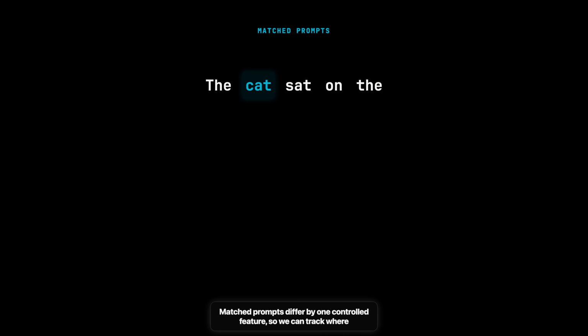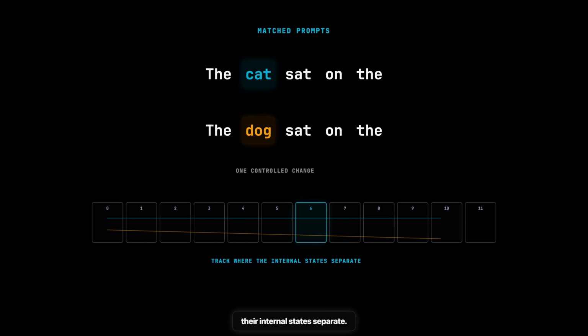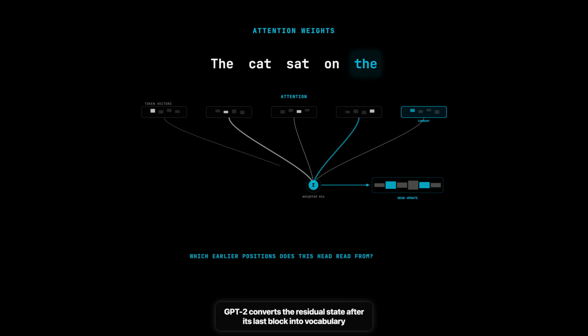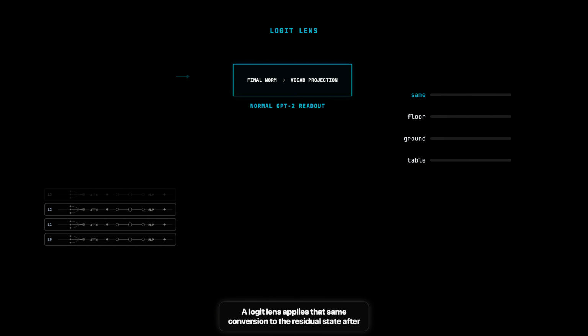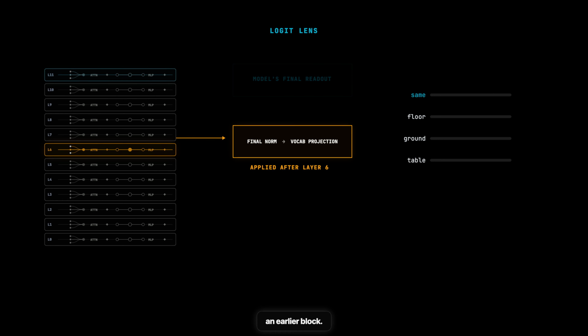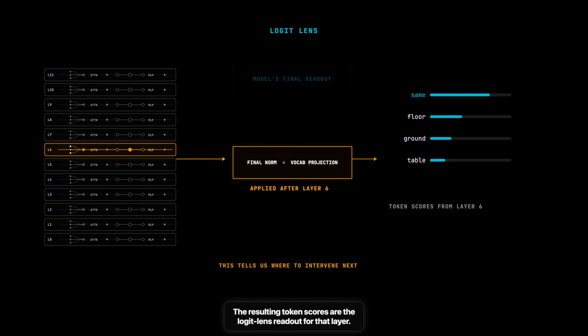Matched prompts differ by one control feature, so we can track where their internal states separate. Attention weights show which earlier token positions a head reads from. GPT-2 converts the residual state after its last block into vocabulary scores using its final normalization and vocabulary projection. A logit lens applies that same conversion to the residual state after an earlier block. The resulting token scores are the logit lens readout for that layer. These observations tell us where to intervene next.